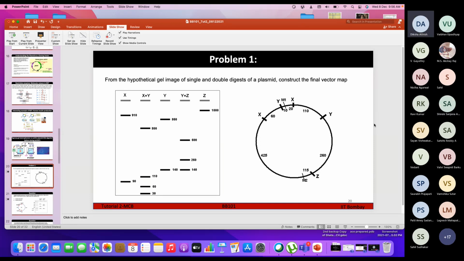Did you get it? Yes, I got it. So X plus Y means we have to cut at every X and every Y, right? Yes. Okay, got it.